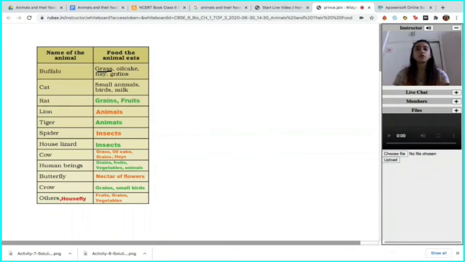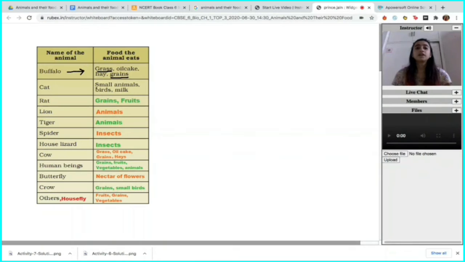Oil cake is a product which is rich in fats. Hay, what do we call it in Hindi? It's commonly bhusa. So it's hay, and they have different types of grains that they are eating. Grains are a common diet of human beings also, so they also need some source of carbohydrates in their lives. These are the different food products being consumed by a buffalo.